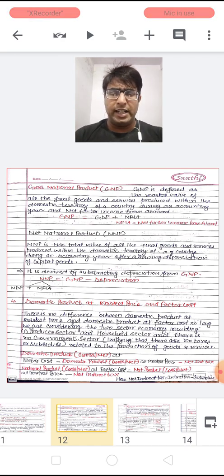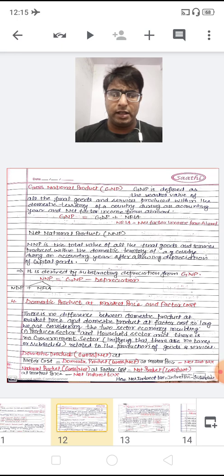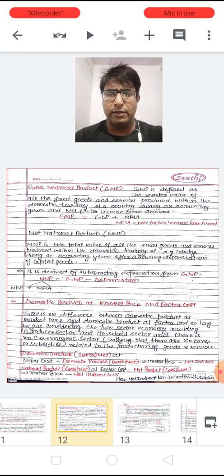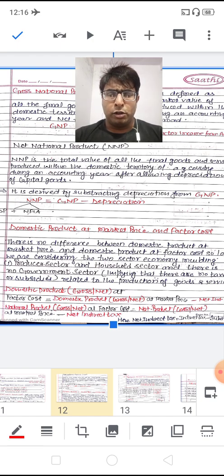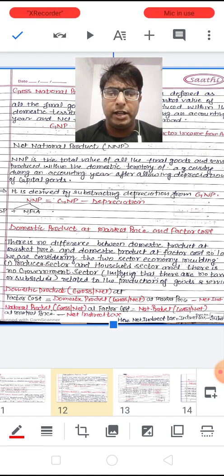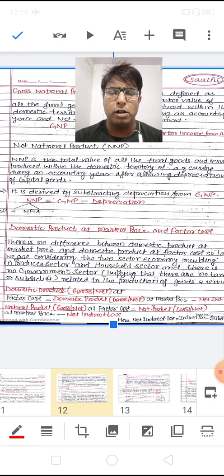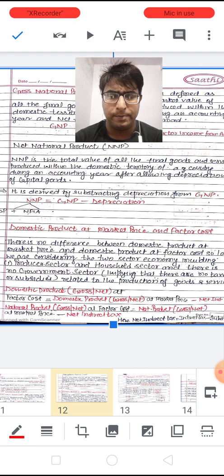It is already explained at the bottom of the slide, also with the notes you are watching here, dear children. Domestic product, gross or net at factor cost, is equal to domestic product, gross or net at market price, minus net indirect taxes.